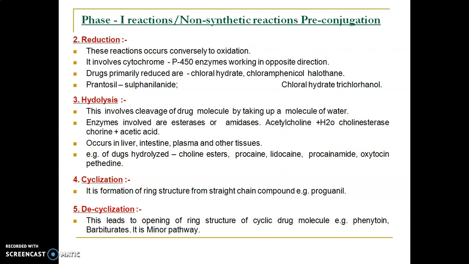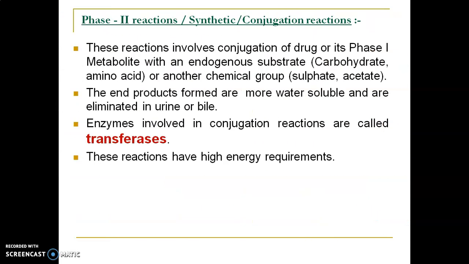Another two reactions are very minor pathways, that is cyclization, wherein there takes place formation of ring structure from straight chain compound. Example is proguanil. In decyclization, there is opening of ring structure of a cyclic drug molecule. Example is phenytoin. So this is all about phase 1 reactions.